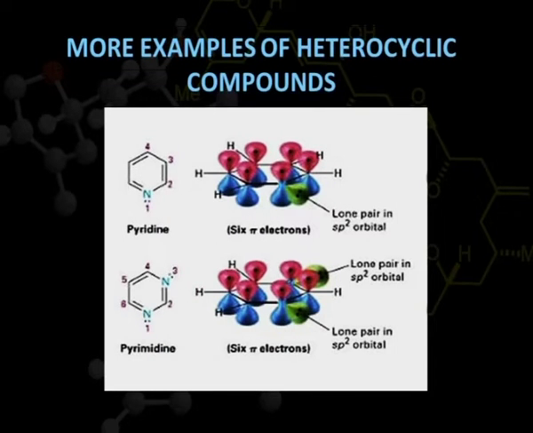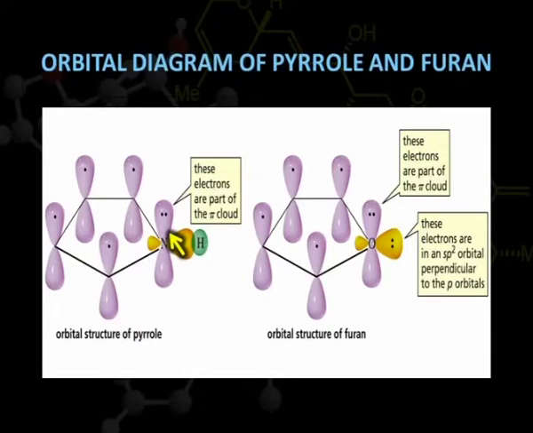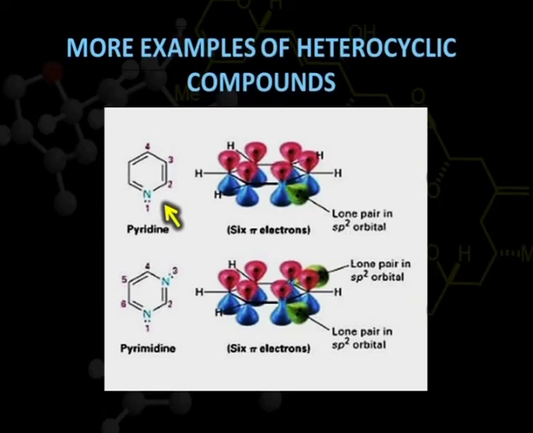Now we can further understand two more examples of heterocyclic compounds. In the case of pyridine, this is different from pyrrole. In pyrrole, we have seen that the lone pair was present in the unhybridized orbital, therefore it was contributing towards 4n plus 2 pi electrons. But here we can see this lone pair is present outside.